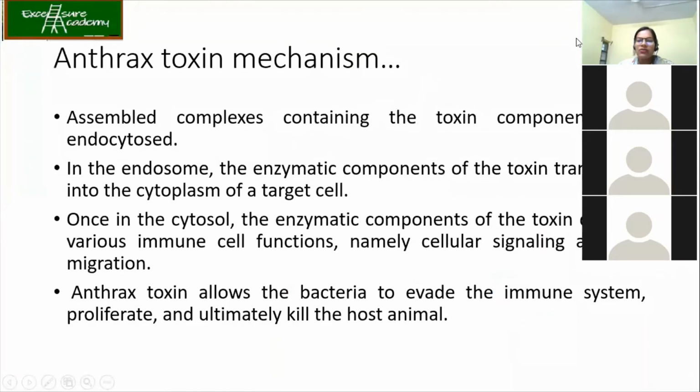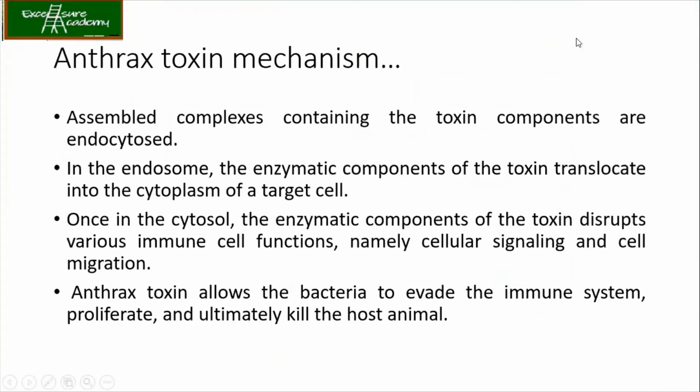The assembled complexes containing the toxin components are endocytosed. When the protein components are produced, they bind to the host cell receptors and get endocytosed. Endocytosis is taking place. Then they fuse with the lysosome and become the endosome.